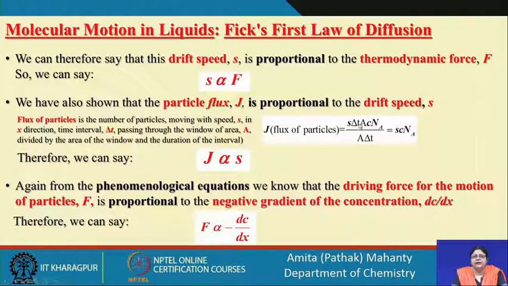So, s delta t into A is the volume element, area into distance, since speed into time gives the distance. This is the volume element containing the total number of particles, that is the concentration in moles per liter times the Avogadro number, giving the total number of particles, divided by the area into the time delta t, which gives you the flux of particles.